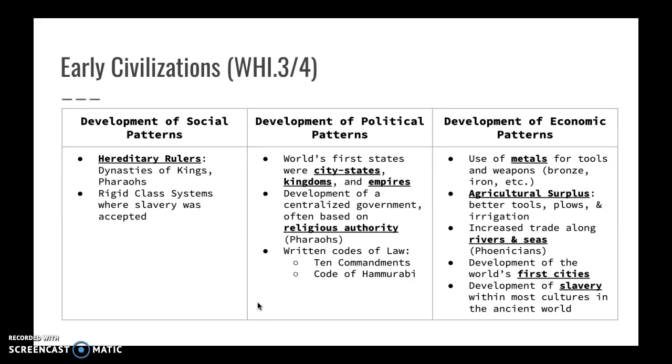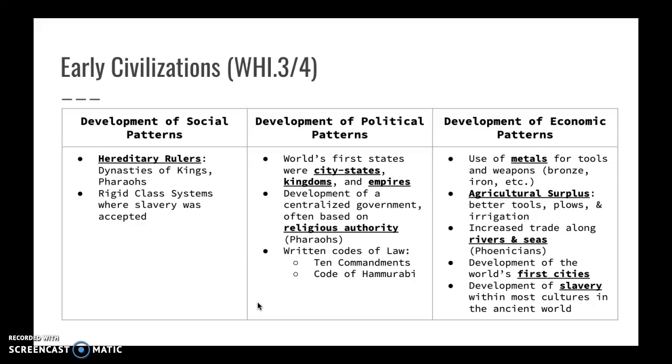They started to develop a centralized government that's based on religious authority. For example, the pharaohs were thought of as gods. You also have the mandate of heaven from the Chinese that establishes that these rulers were picked by God. There's also written law codes that start to emerge during this time, the very first of these being the Code of Hammurabi with the Babylonians and the Ten Commandments from the Hebrews.